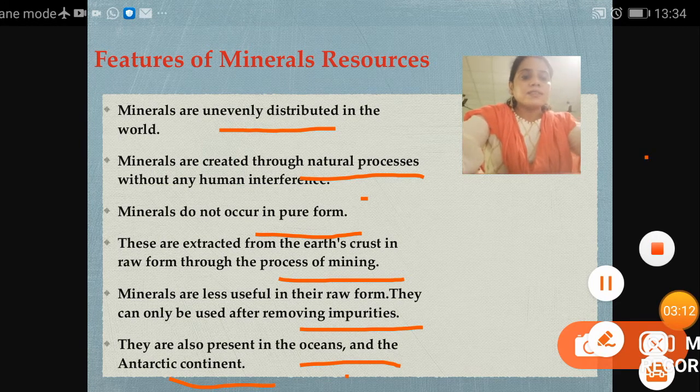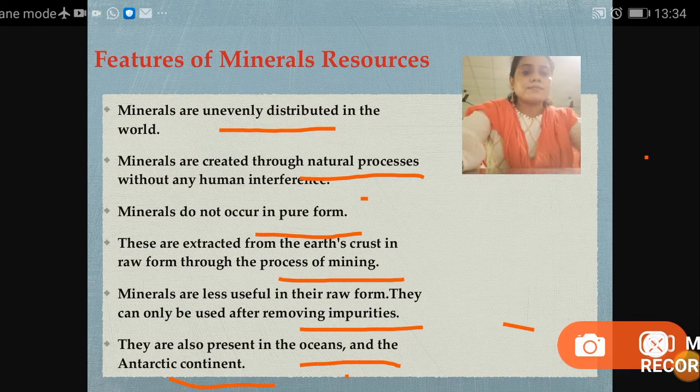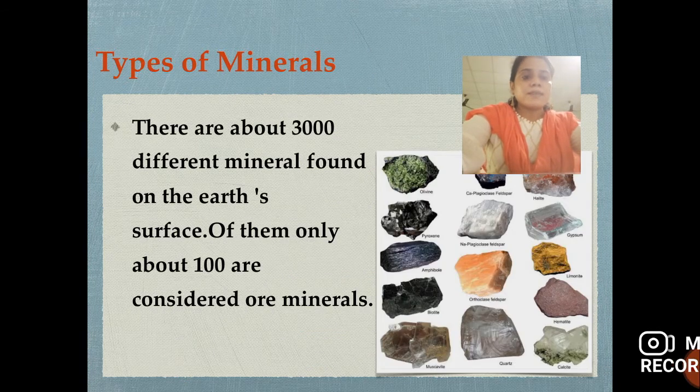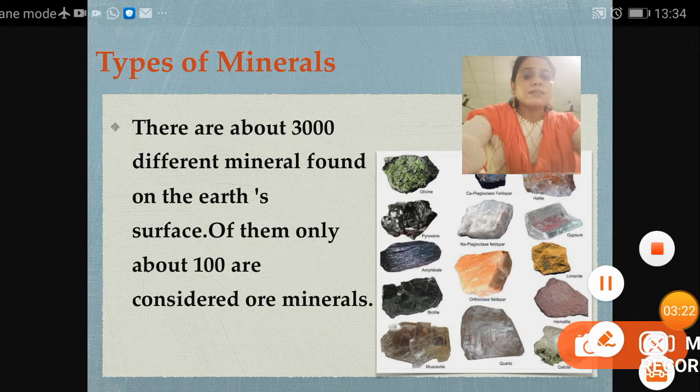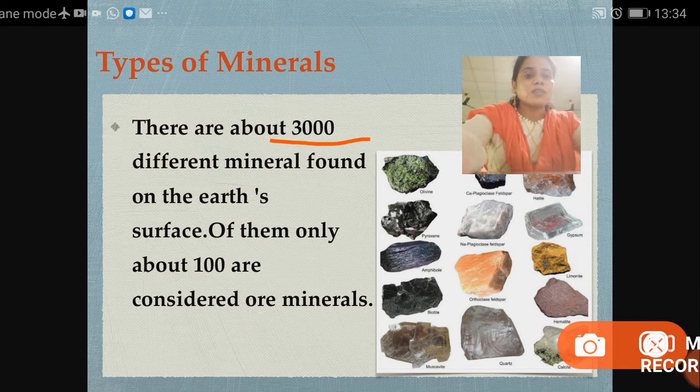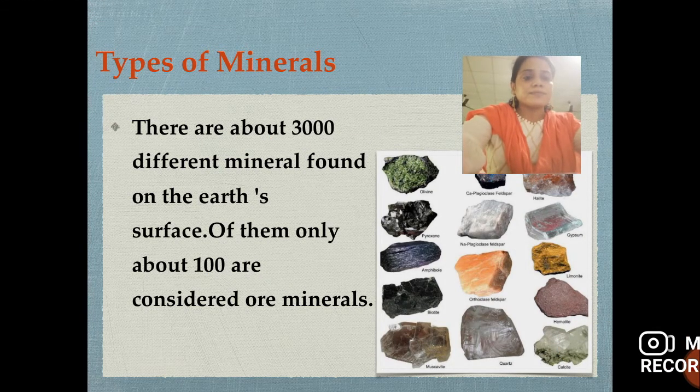Next we will see types of minerals. There are about 3000 minerals found on the earth. How many? 3000 in the earth's surface. Out of them only about 100 are considered ore minerals. So there are 3000 minerals found in the earth's surface, but only 100 are considered ore minerals.